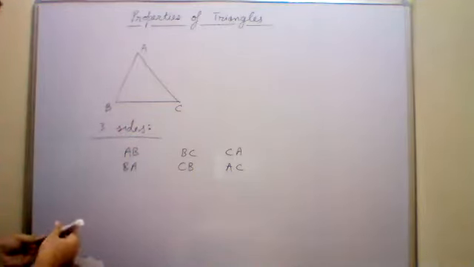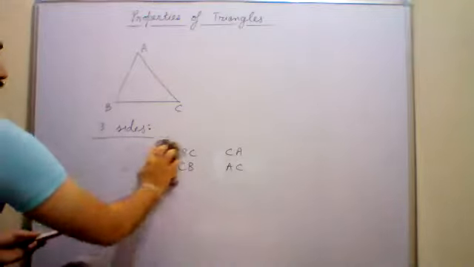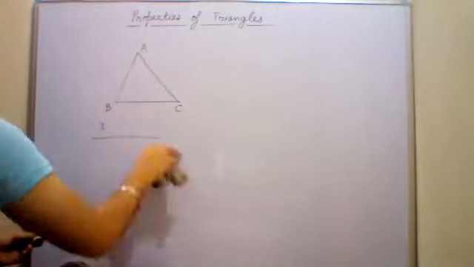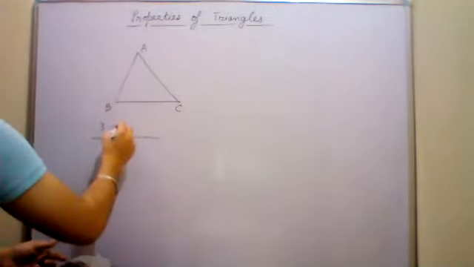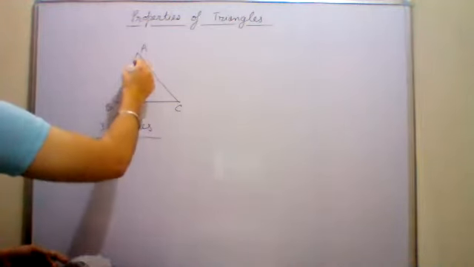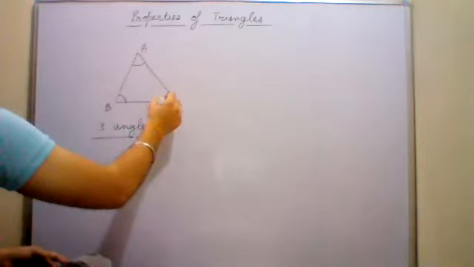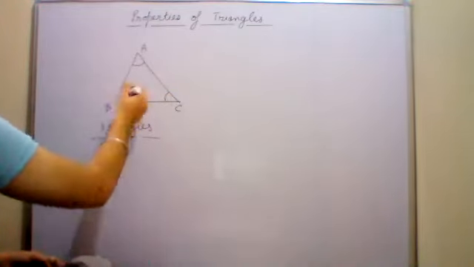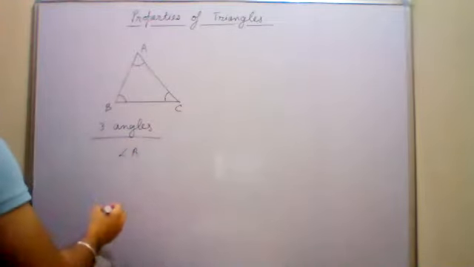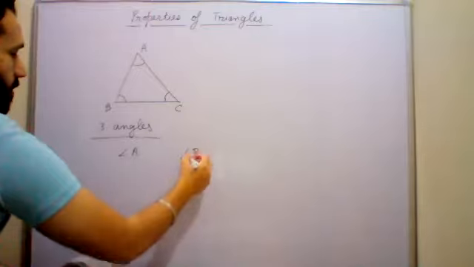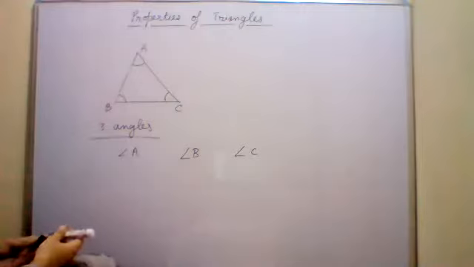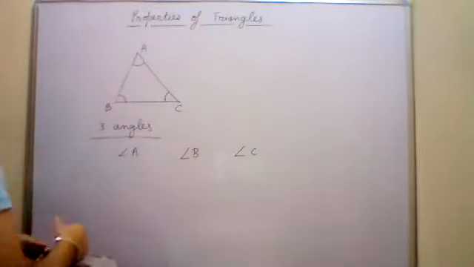What is the meaning of angles? There are three angles also. Can you name the angles of the triangle? Angle B, angle A, and angle C. Angles मालूम है बच्चों को? First angle is angle A. Second is angle B, and third is angle C. These are the three angles of the triangle: angle A, angle B, and angle C.